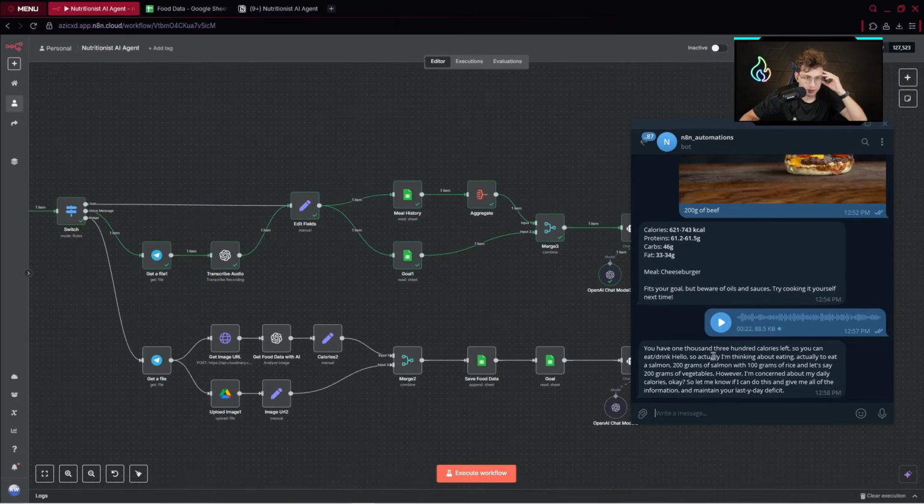You have 1,300 calories left, so you can eat and drink. So you can eat and drink. Hello, so I'm actually thinking about eating. Okay, yeah, so it works. We've got some weird message.